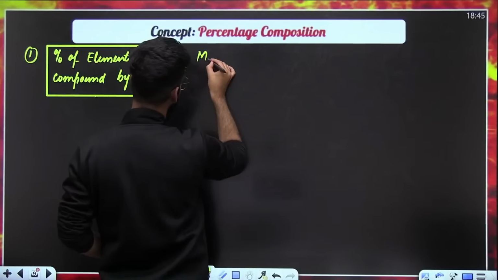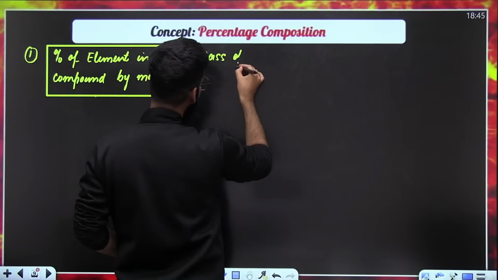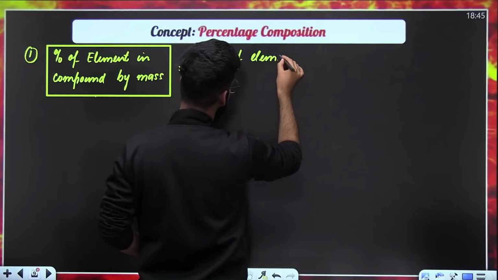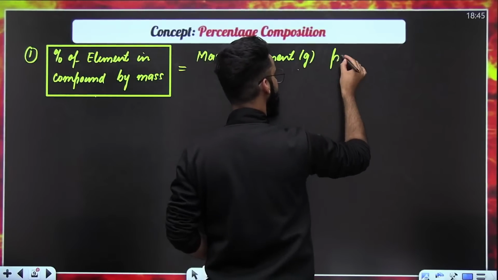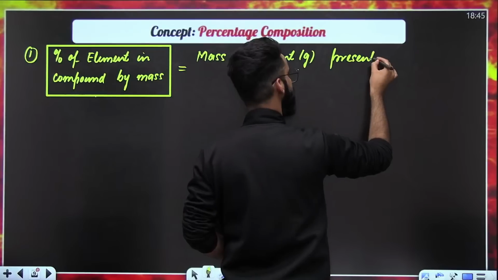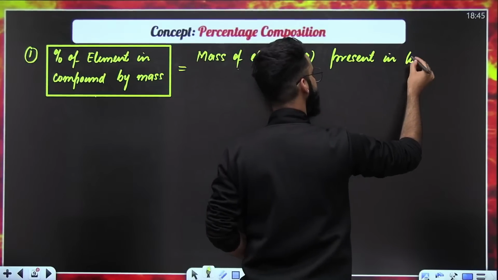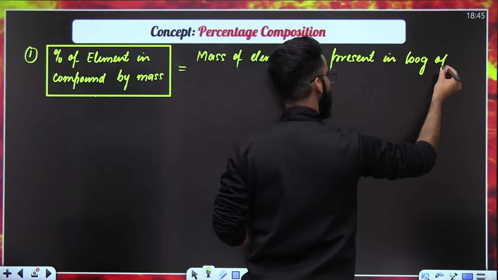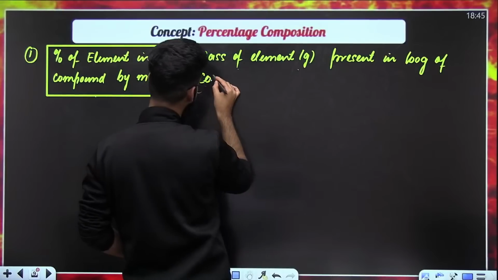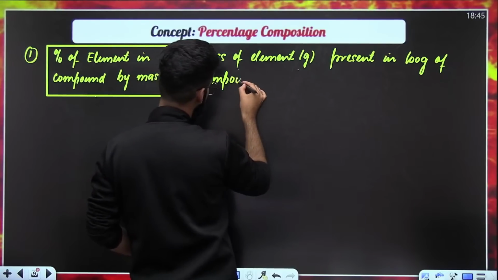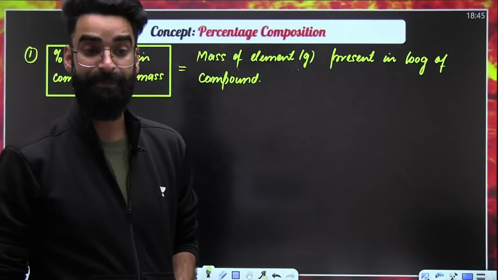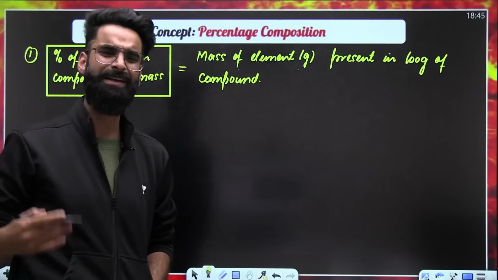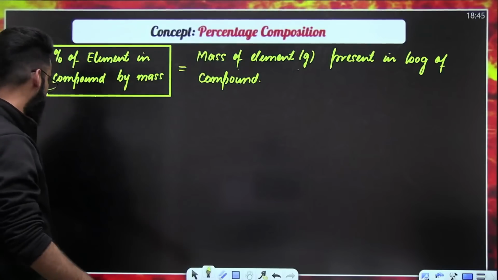That means the mass of the element in grams present in 100 grams of compound. Mass of the element in grams which is present in 100 grams of compound. You'll get the idea in some time.